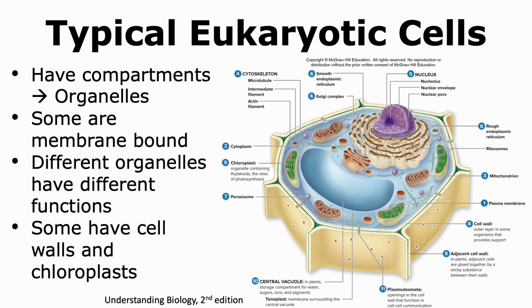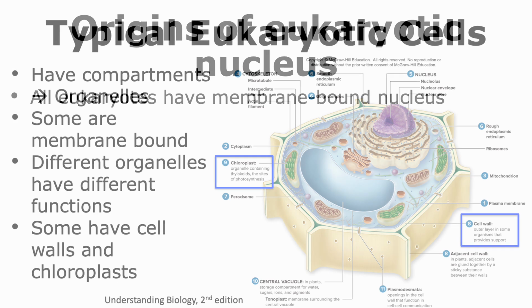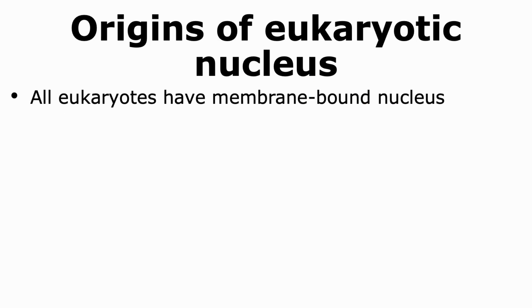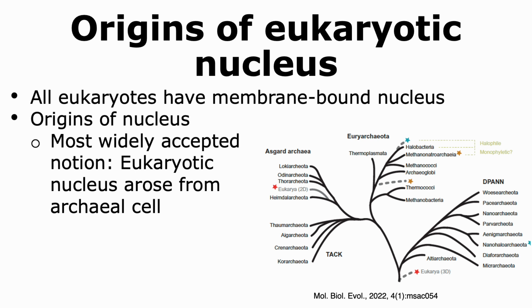Some eukaryotic cells have a cell wall that provides them with protection, while other eukaryotic cells, like plant cells, have chloroplasts. Both of these, the cell wall and chloroplasts, are not present in all eukaryotic cells, and we observe them only in some. A common feature of all eukaryotes is the presence of a membrane-bound nucleus. So how did this nucleus originate in the first place?